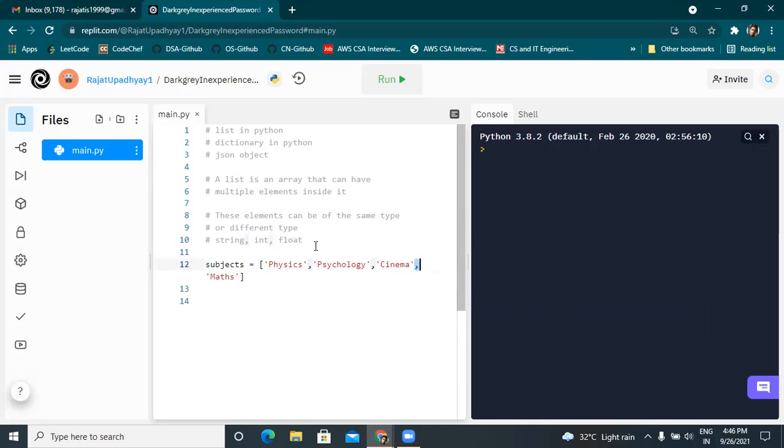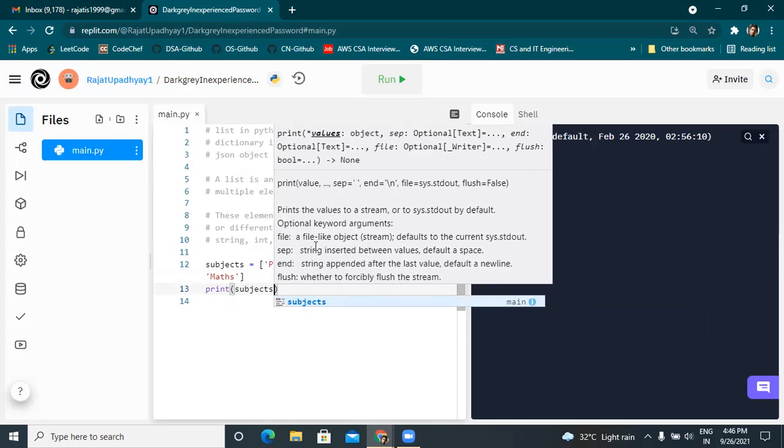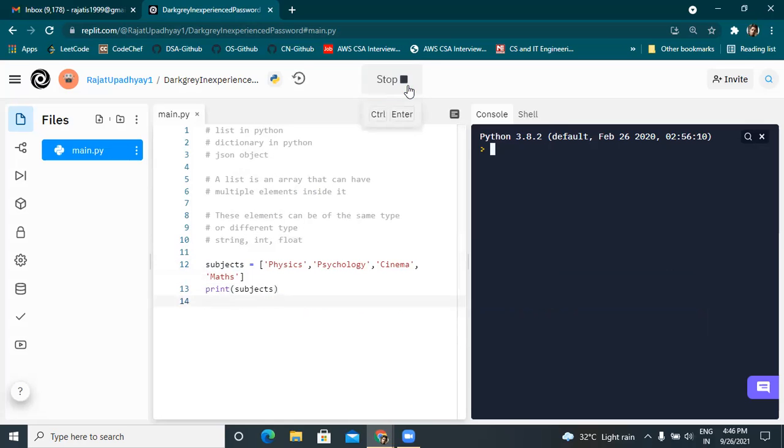An array is a collection of elements, and all the different elements are separated by a comma in between them. So we write the first element physics, we put a comma, then we write the second element, then we put a comma, then we write the third element. And if I write print subjects, I'll get the whole array. If I click on run right now, I got the whole array, or the list, here.